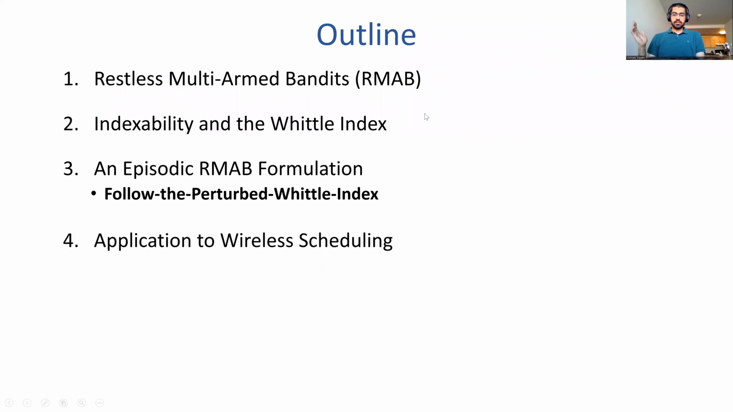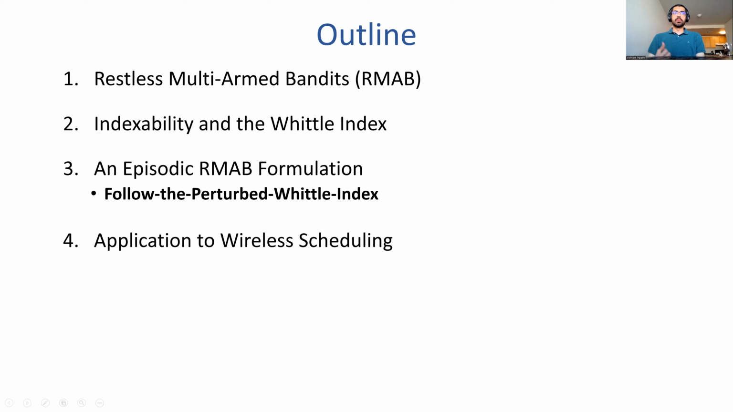So first I will go over a brief outline of the presentation today. The first thing that I will discuss is Restless Multi-Arm Bandits. So I will go over a brief overview of what these are and how to solve them. Typically, the way you solve restless multi-arm bandit problems is by establishing a special property called indexability, and then using this property to construct a low complexity near optimal solution called the Whittle index. That is what we will discuss second.